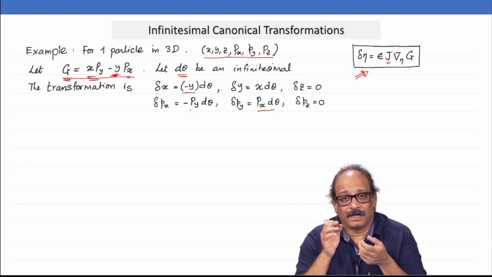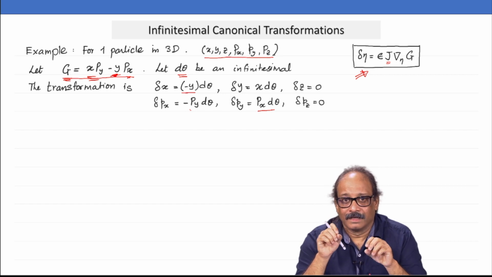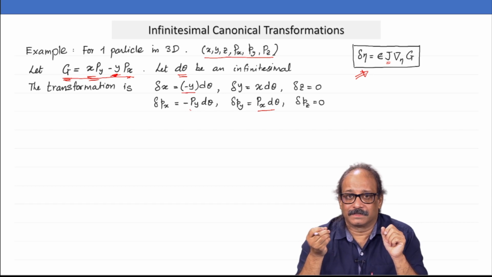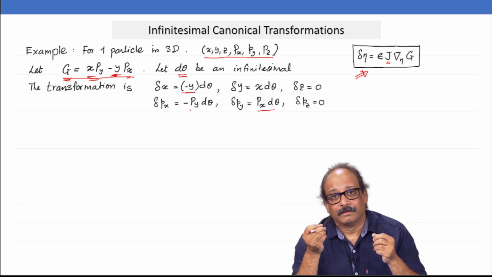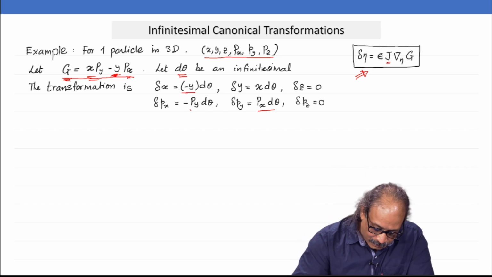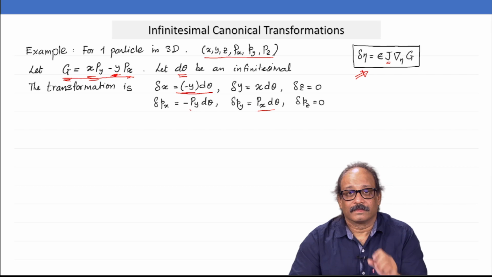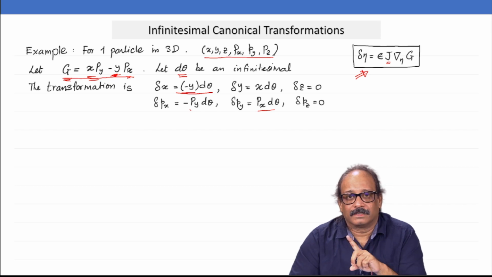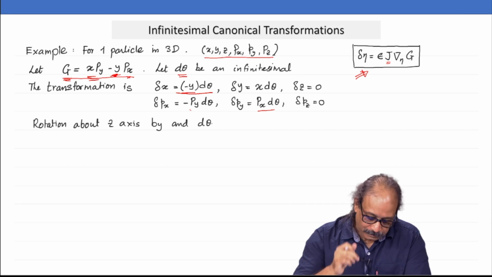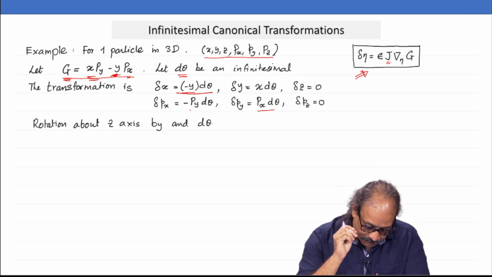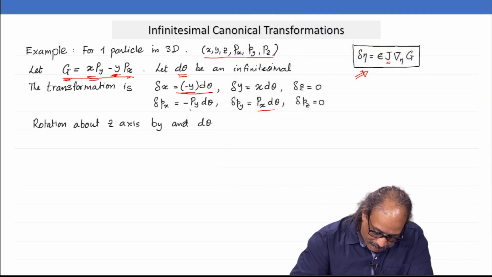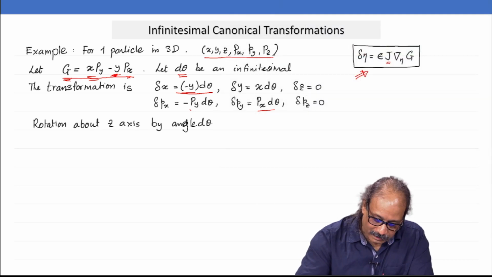And now, if I take small theta, then cos theta becomes 1 and sin theta becomes theta or d theta, and then the new coordinate x prime minus x is simply equal to minus y times d theta. This is exactly what the rotation is. Fine. So, this is a rotation about z axis by an angle d theta.